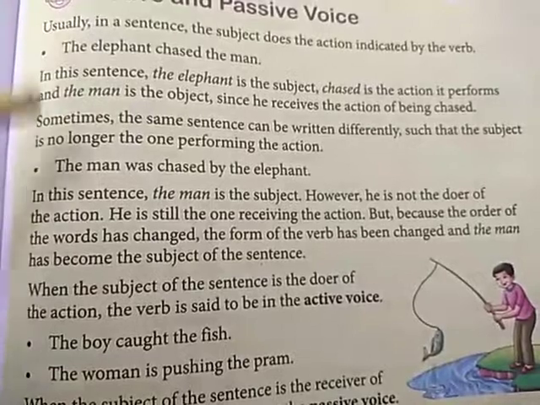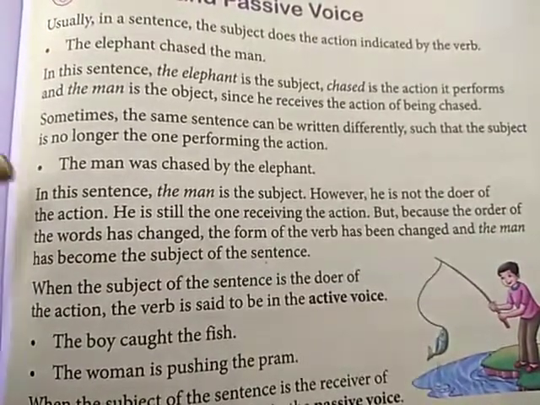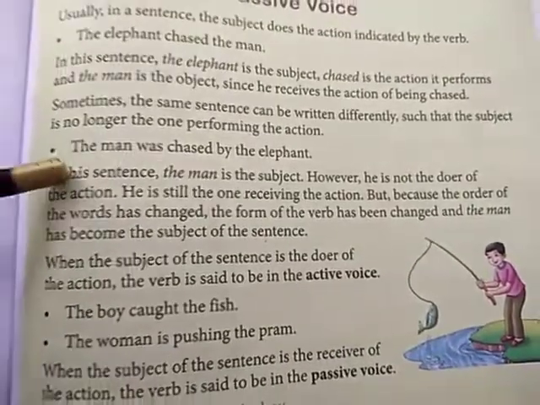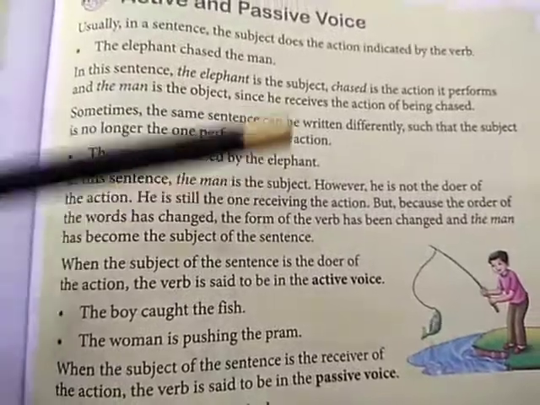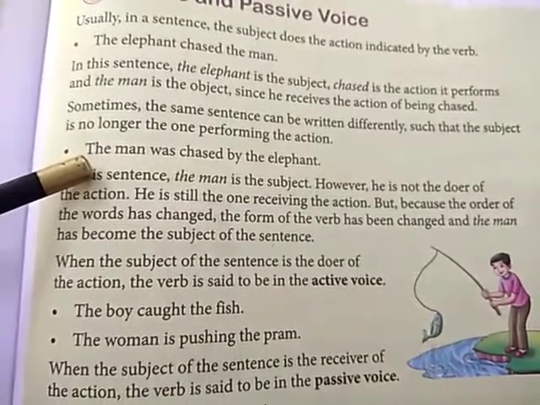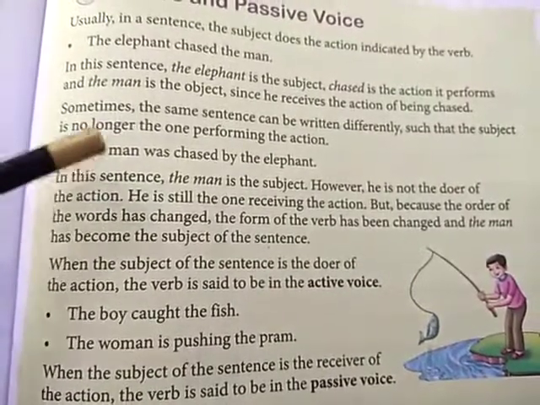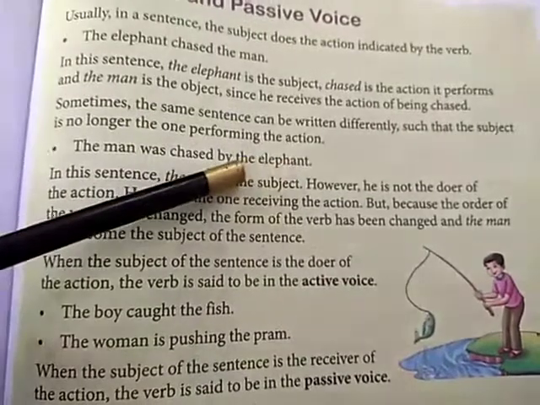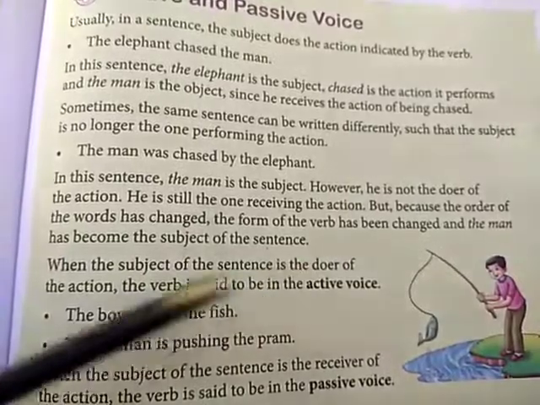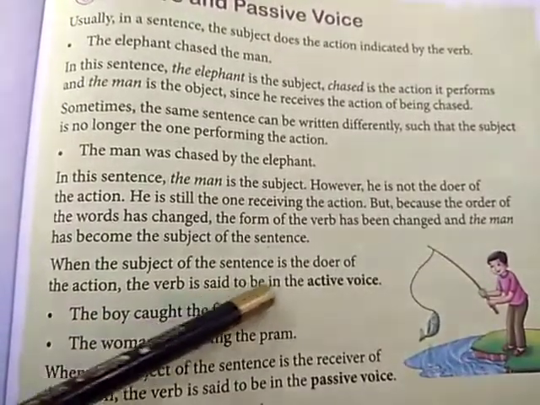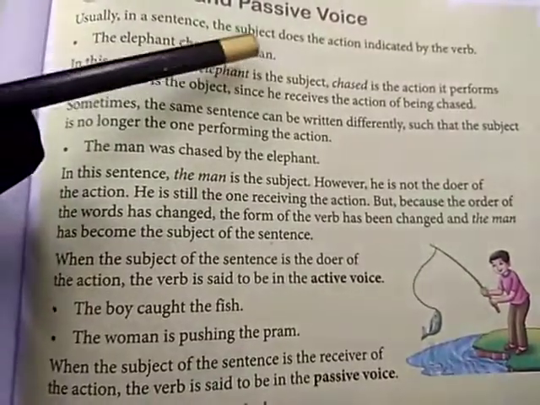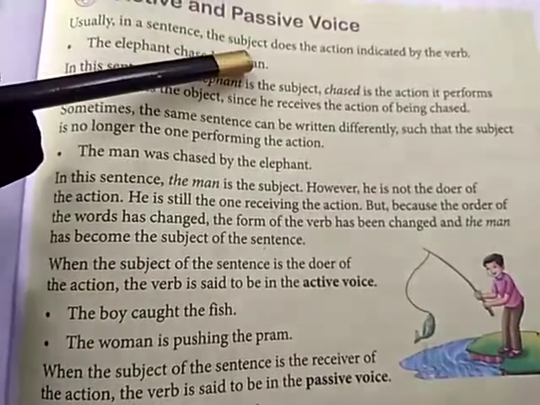So in these two sentences we get to know that this is the active form and this is the passive form. So look over here. In this sentence, the man is the subject. However, he is not the doer of any action. The man is not doing any action in this statement. Only it has taken the place of subject. But who is doing the action here? It is the elephant only who is doing the action. Clear? When the subject of the sentence is the doer of the action, the verb is said to be in active voice. So here, if the subject is performing the action on the object, this will become the active voice.